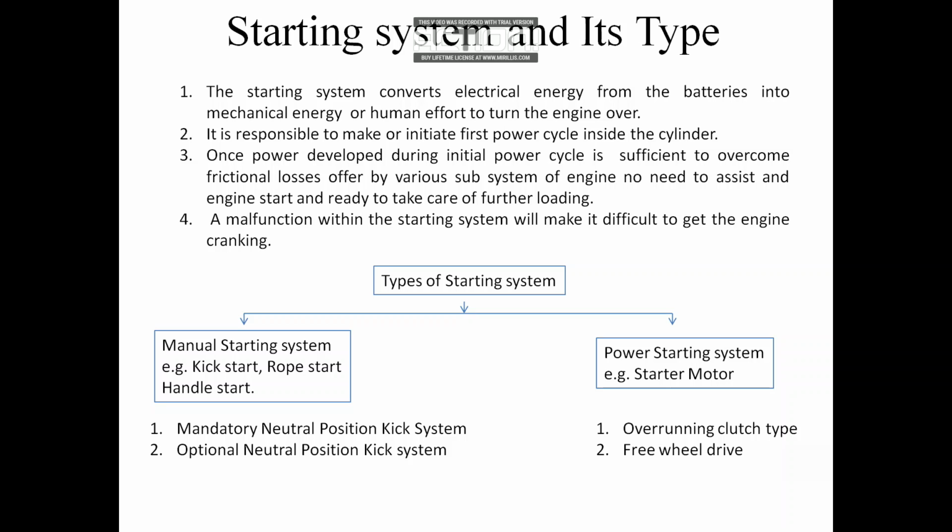That engine is capable of taking care of its own rotation with the frictional losses. So initially we just have to rotate it, we have to make the initial cycle, that is the power cycle of that